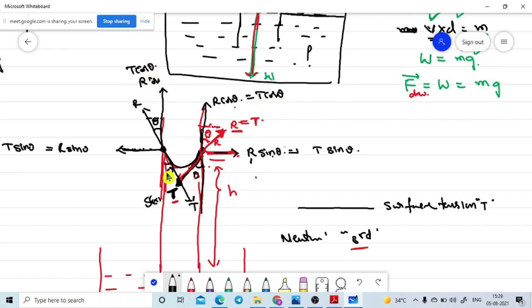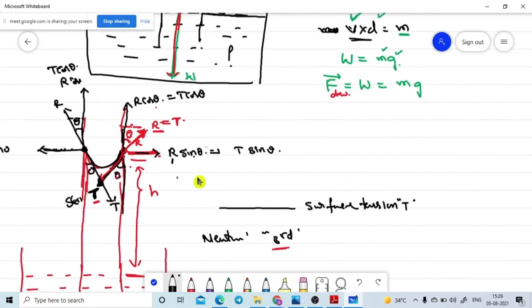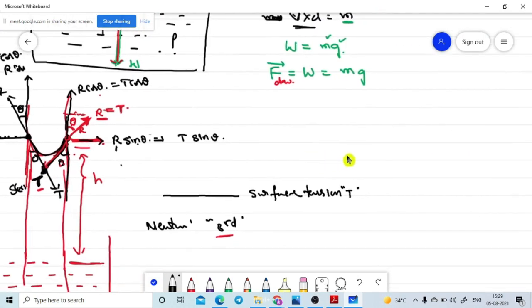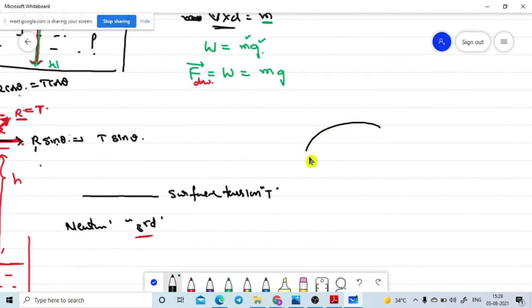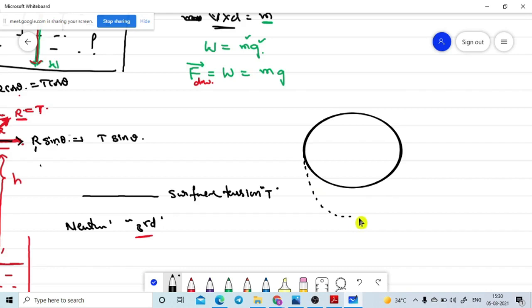Will you please look at this? The liquid will act like a ring, a circle-type contact with the spherical capillary tube. Now I am taking a separate diagram of the cross section in the top view. This is just the top view of the capillary tube. On the bottom surface, the liquid appears like this.